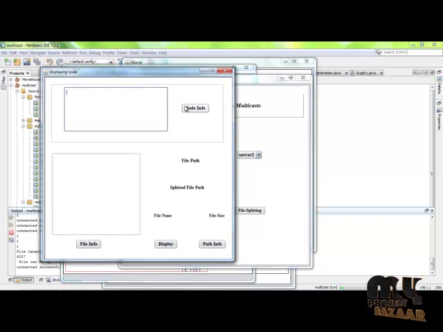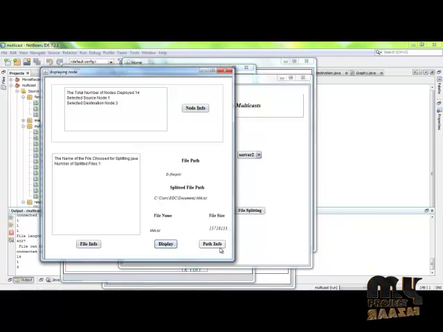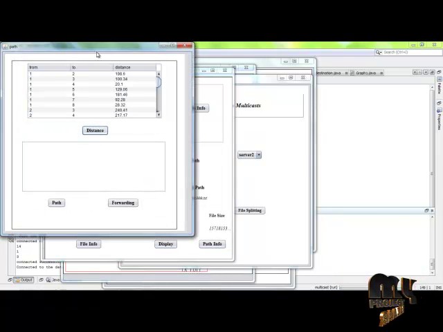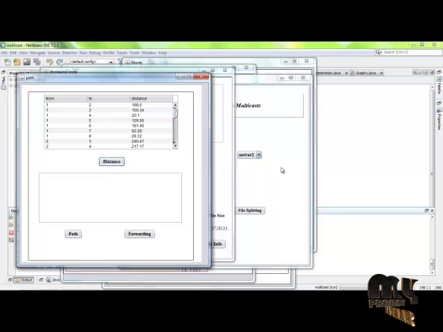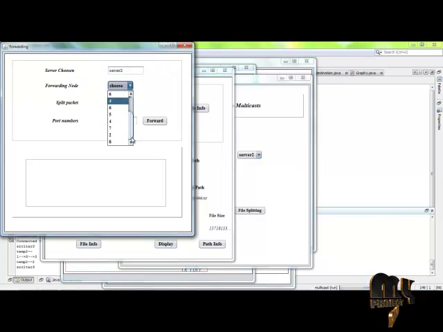After that, this is the total number of sources, the total number of nodes deployed, and the destination, the number of files, and the path the file is to be transferred through. This is the distance calculated from server 2 and server 1, and the path can be calculated. I'm choosing server 1 or server 2 as the process. I'm choosing the forwarding node. This is the number of forwarding nodes to be used. I'm using a certain port.